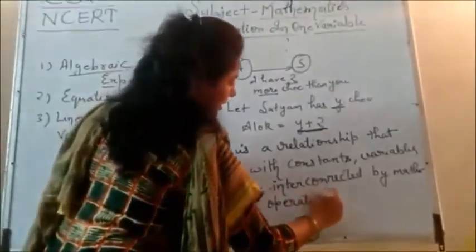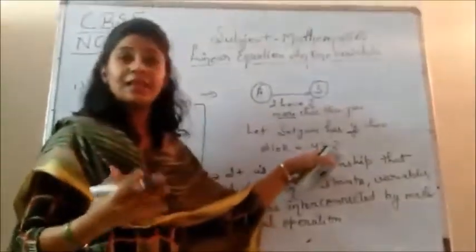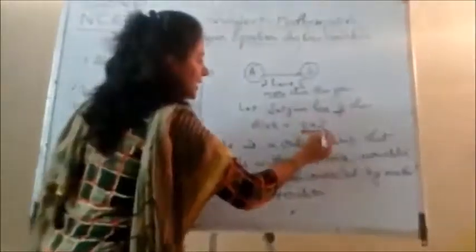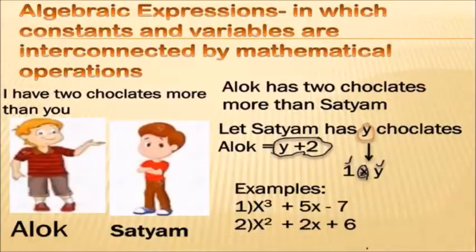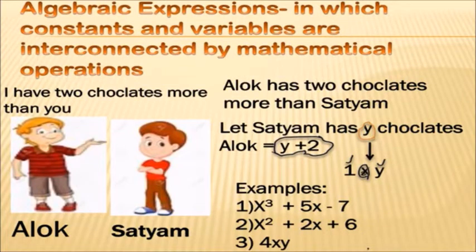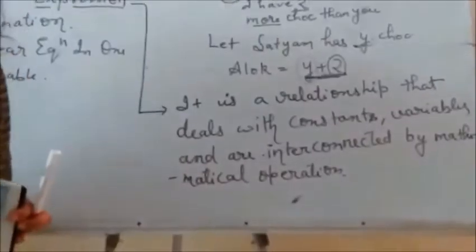Right? That means it is a relationship. Y plus 2 shows a relationship. What is the relationship here? It has a variable, a constant, and an operation, that is plus. So it consists of the variable and the constant that are connected by any of the mathematical operations. It can be addition, subtraction, or multiplication. For example, y. You may ask, ma'am, why is y an algebraic expression?